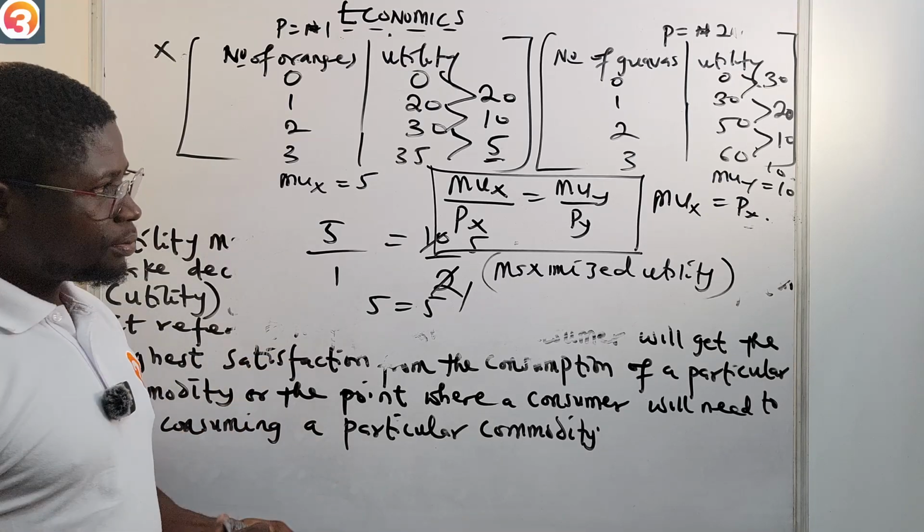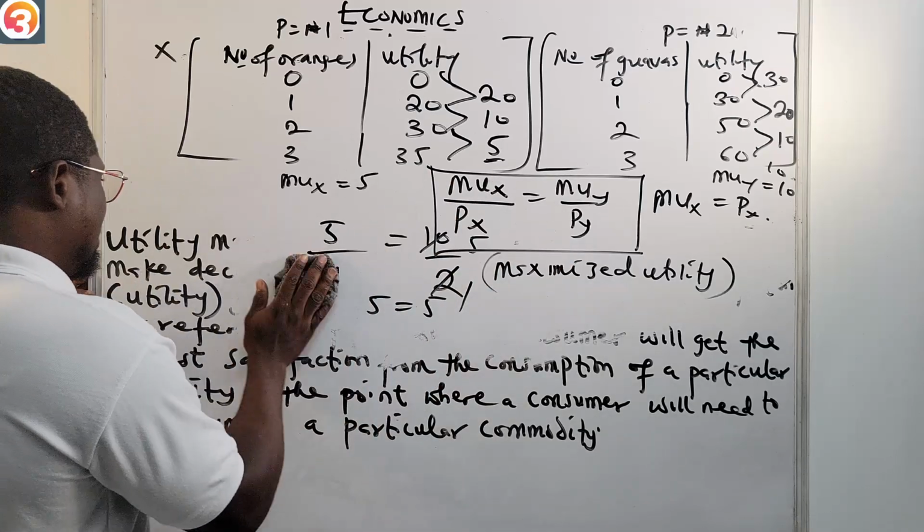Also the ratios. From this formula, you can draw another conclusion.